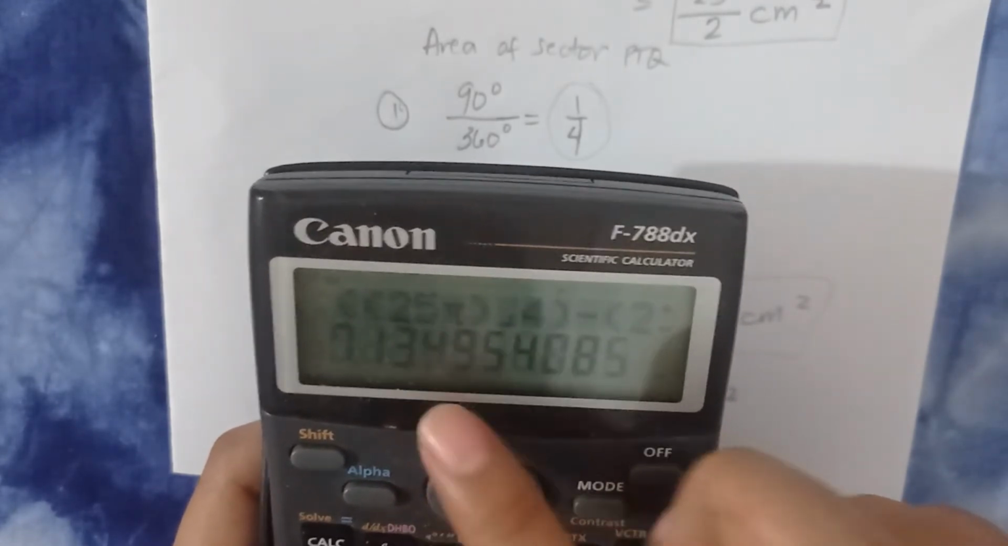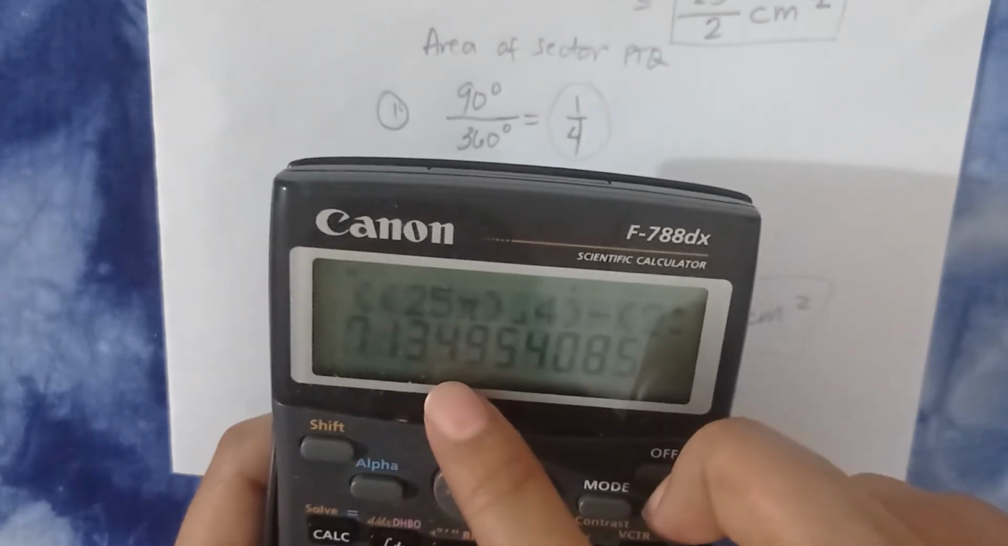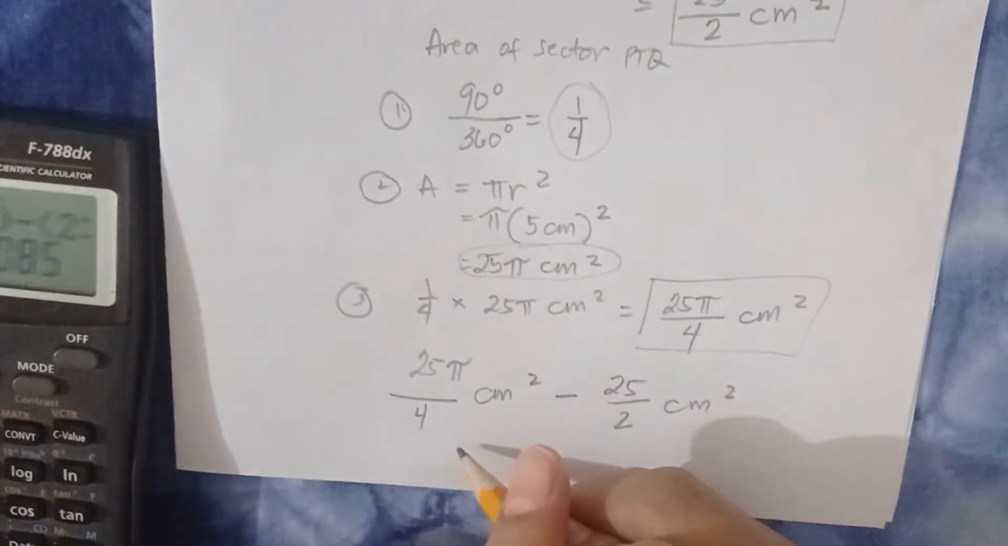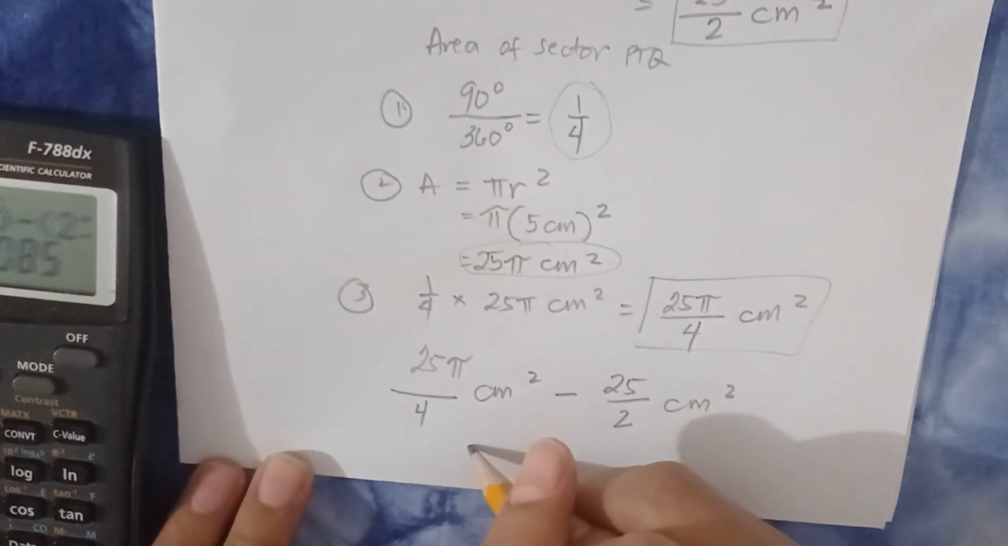Sige, 2 decimal places lang. 7.13. So, 4 na yung katabi, so hindi na tayo mag-round off. So, 7.13. So, the area of the segment,